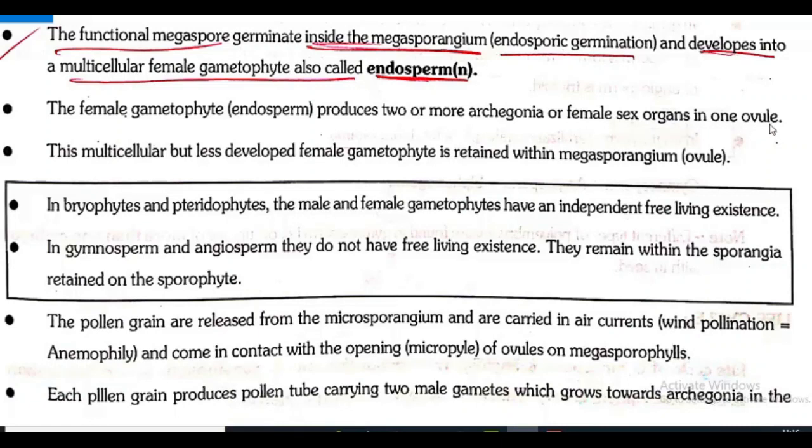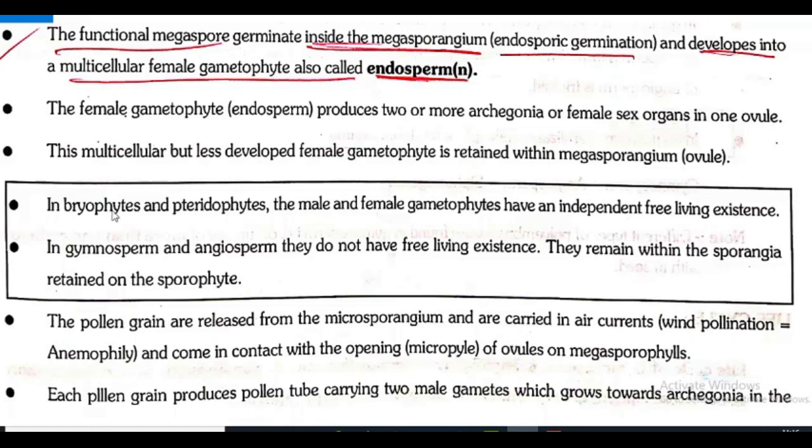Listen once again. The female gametophyte or endosperm produces 2 or more archegonia or female sex organs in one ovule. The multicellular but less developed female gametophyte is retained within megasporangium or ovule.